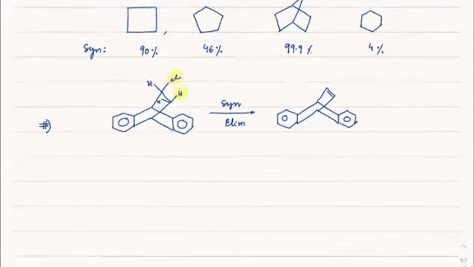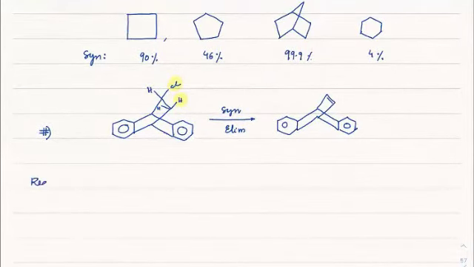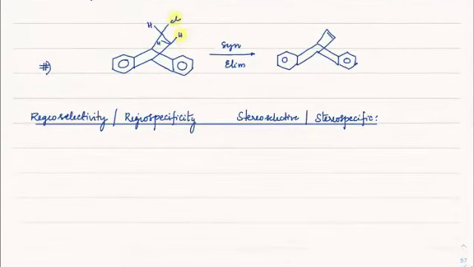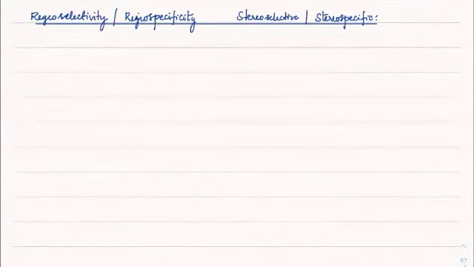Just some terminology which you need to know: what is regioselectivity and regiospecificity, along with what is stereoselective and what is stereospecific. These are a few terminologies you must know, not that they are directly in the JEE syllabus, but no harm in learning that.